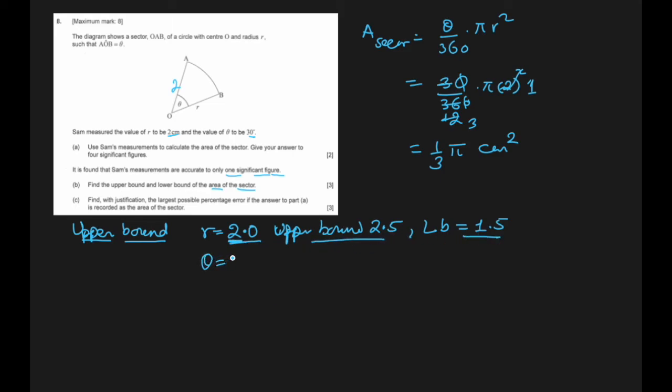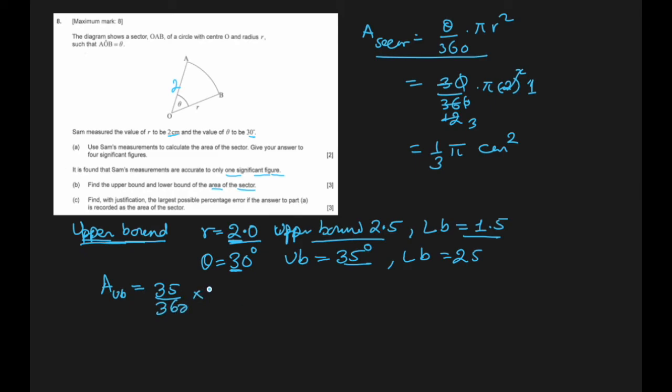Similarly, theta was 30 degrees. That means it was rounded off to one significant figure. So its upper bound will be 35, and lower bound will be 25. We are here to find the upper bound of the area. So upper bound area will be theta, which in upper bound is 35 degrees, over 360 multiplied by pi.